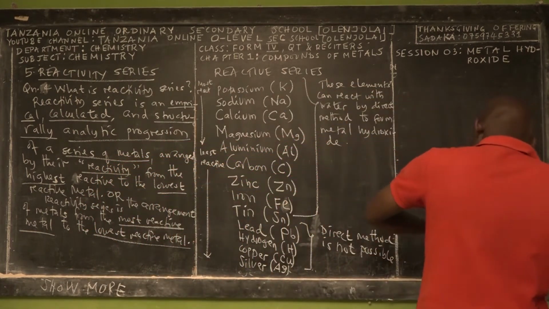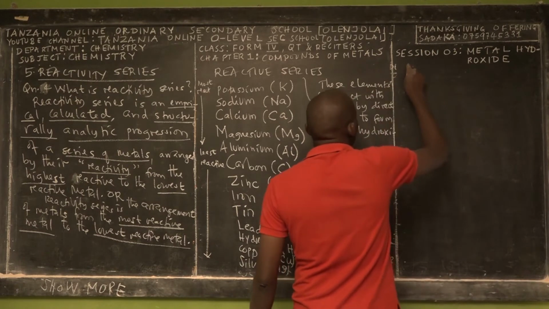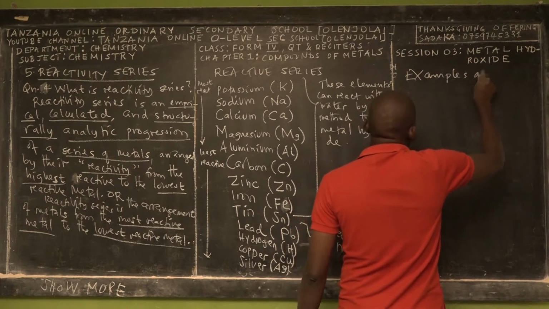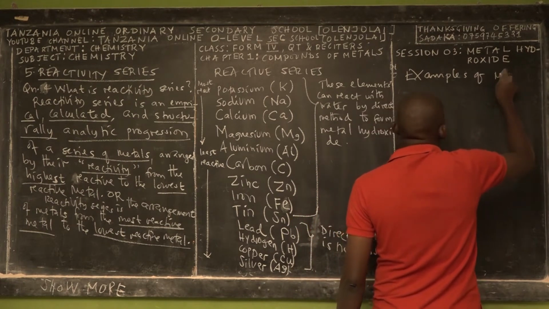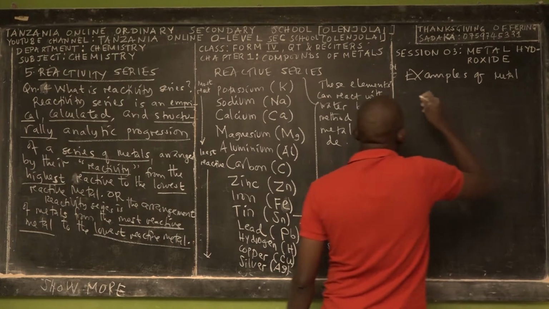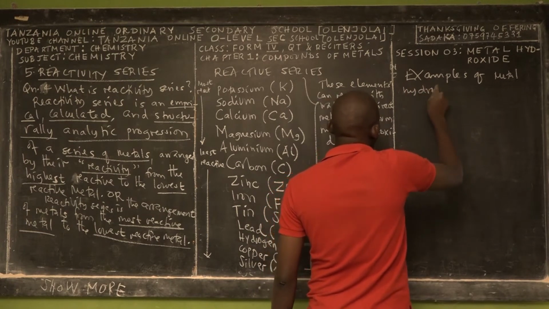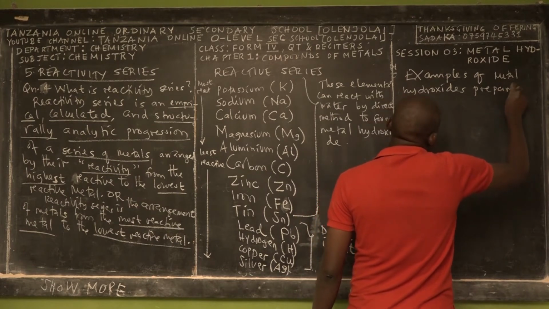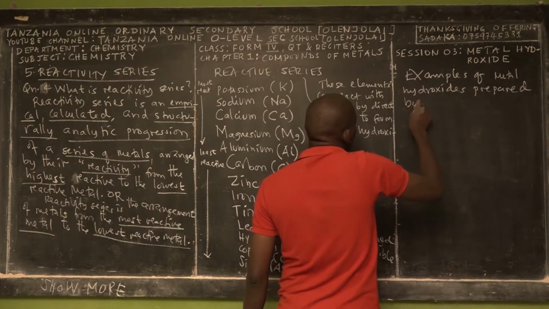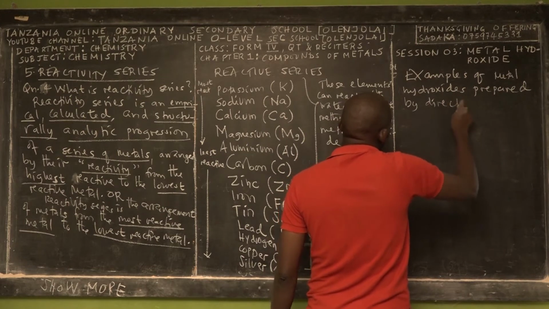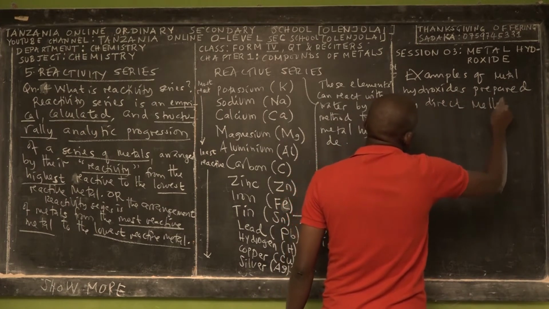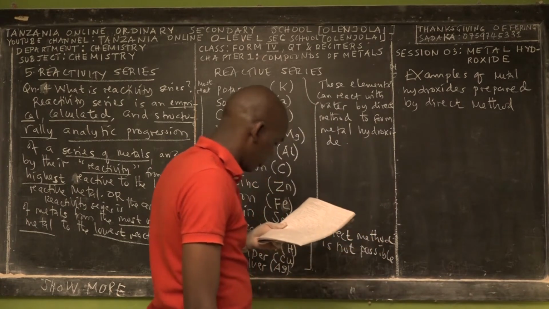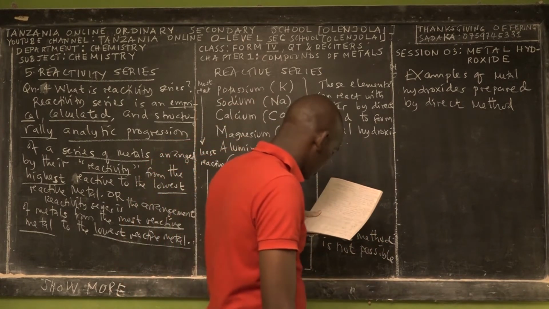Okay, so let me give you examples of four metal hydroxides prepared by the direct method. We'll give you these examples by using the chemical equation. So I have 4 examples.